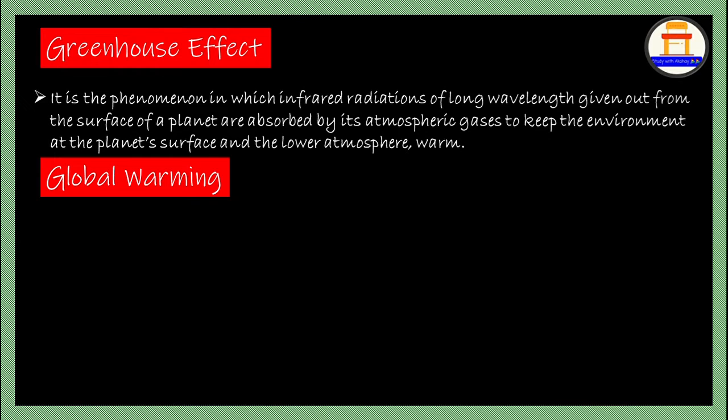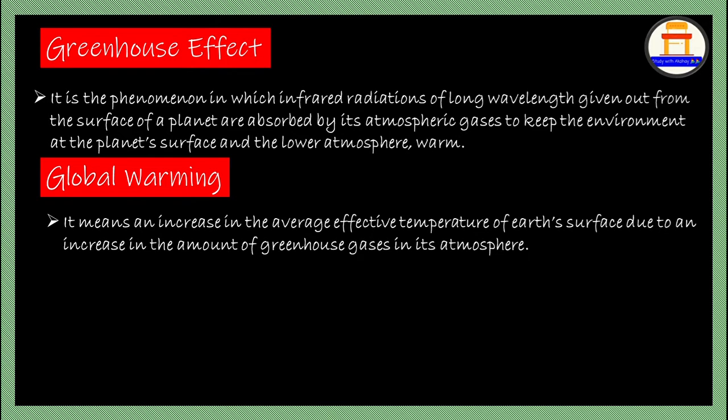Similarly with global warming. This actually means an increase in the average effective temperature of the Earth's surface, which is due to the increase in the amount of atmospheric gases. So there is an increase in temperature due to the greenhouse effect of atmospheric gases. This as a result leads to the depletion of ozone. Since we all have a bit of knowledge of science, we know that ozone depletion happens due to global warming and the greenhouse effect.